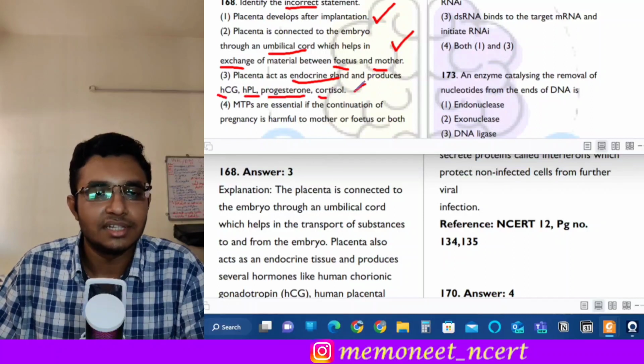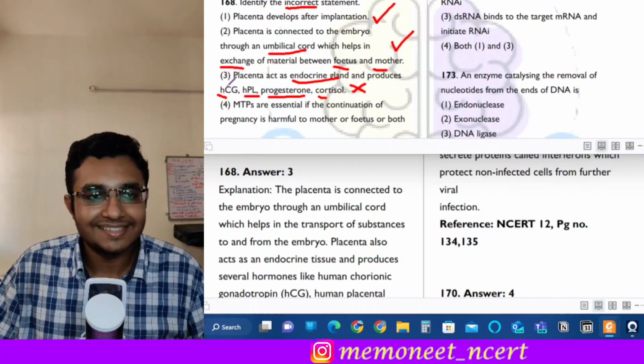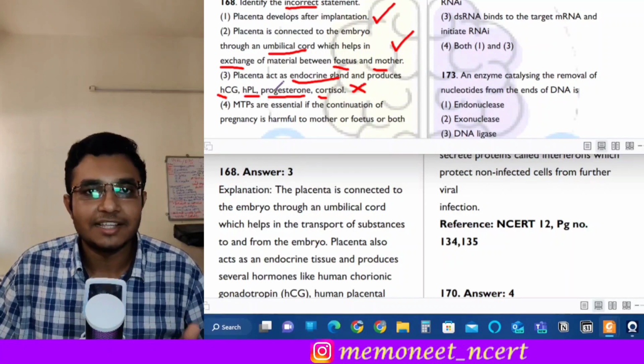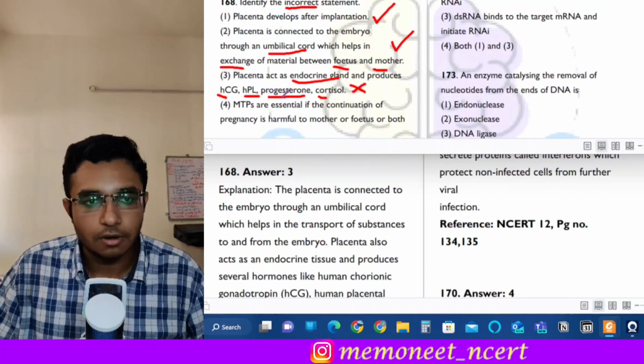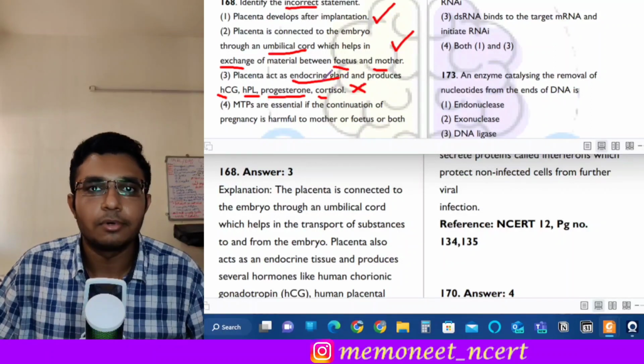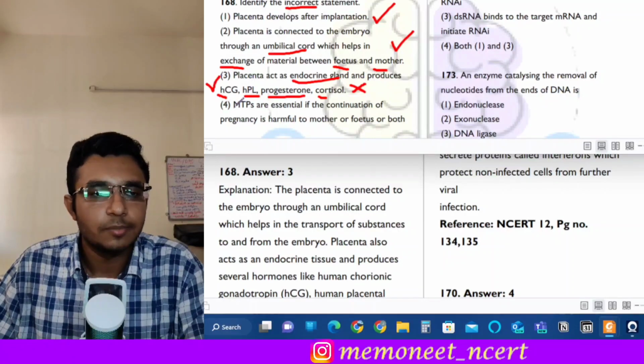This is an incorrect statement, because placenta produces HCG, which is human chorionic gonadotropin, then HPL, that is human placental lactogen, progesterone, and estrogen. So placenta does not produce cortisol, it produces estrogen, progesterone, HCG, and HPL. So the correct answer will be option 3.